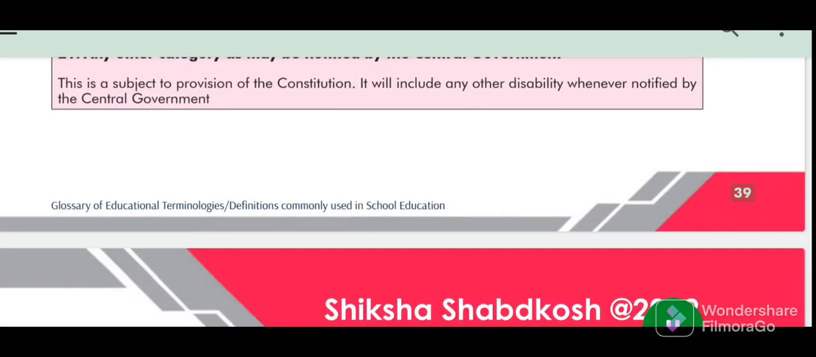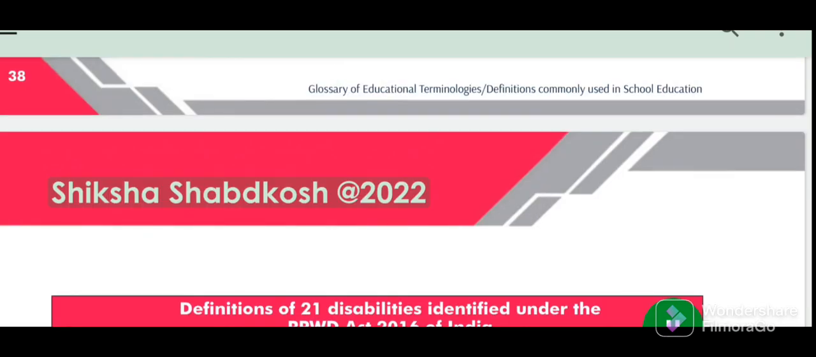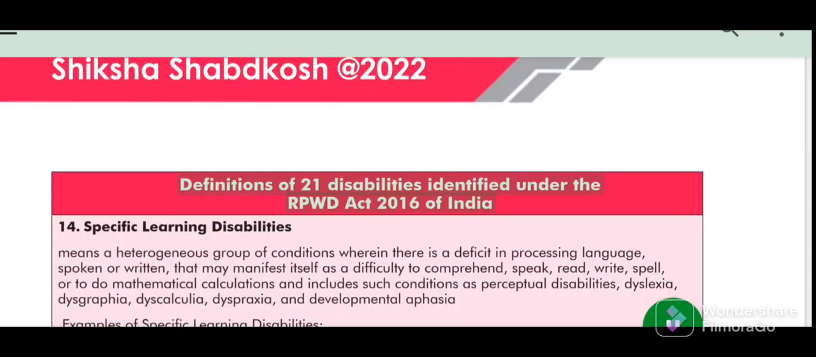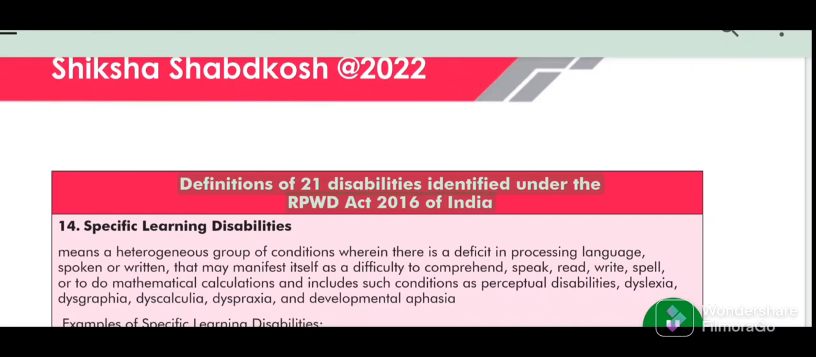Glossary of educational terminologies. Definitions commonly used in school education. 39. Shiksha Shabdkosh 2022. Definitions of 21 disabilities identified under the RPWD Act 2016 of India.